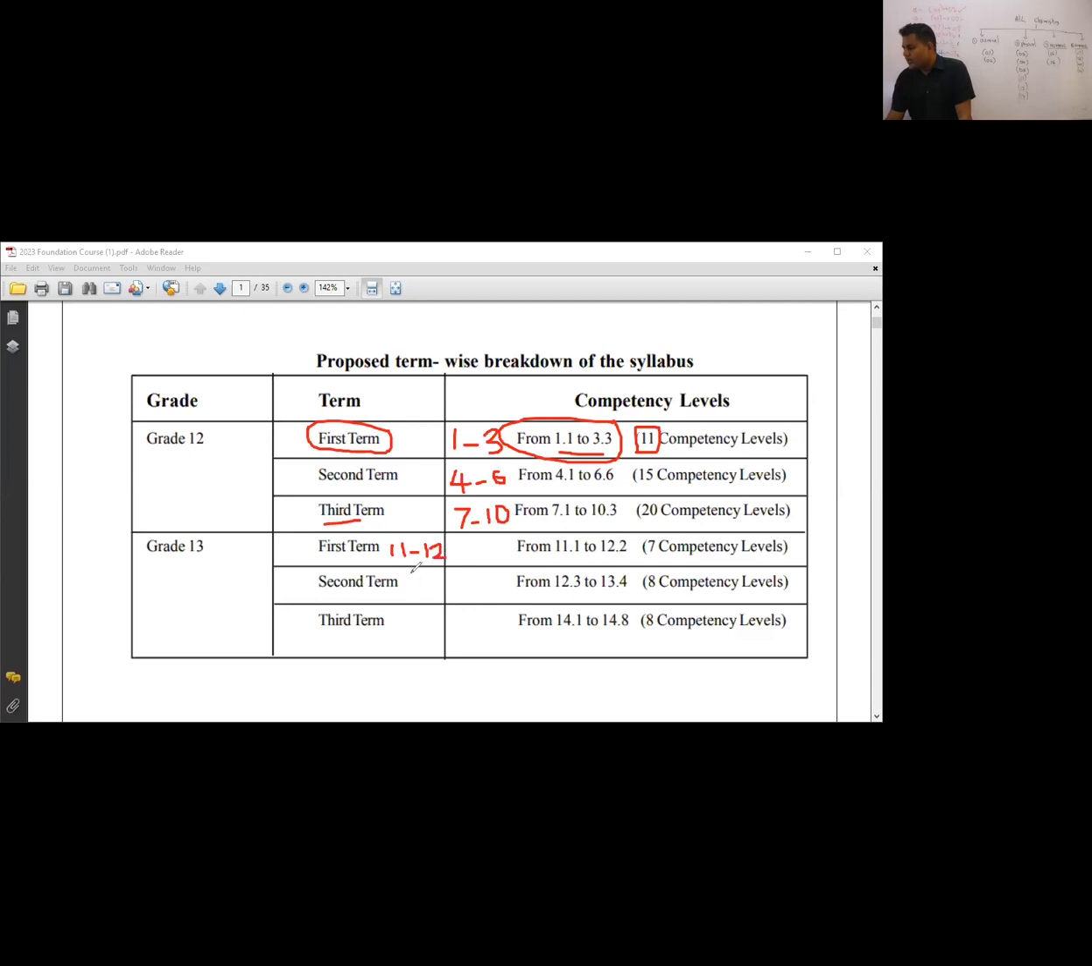And in grade 13 second term, again unit 12 and some of unit 13. And in grade 13 third term, unit 14. That's the unit-wise breakdown. Okay, I'll be sharing this document also. You can take a screenshot if you want, but there's no need to write this in your notebook.